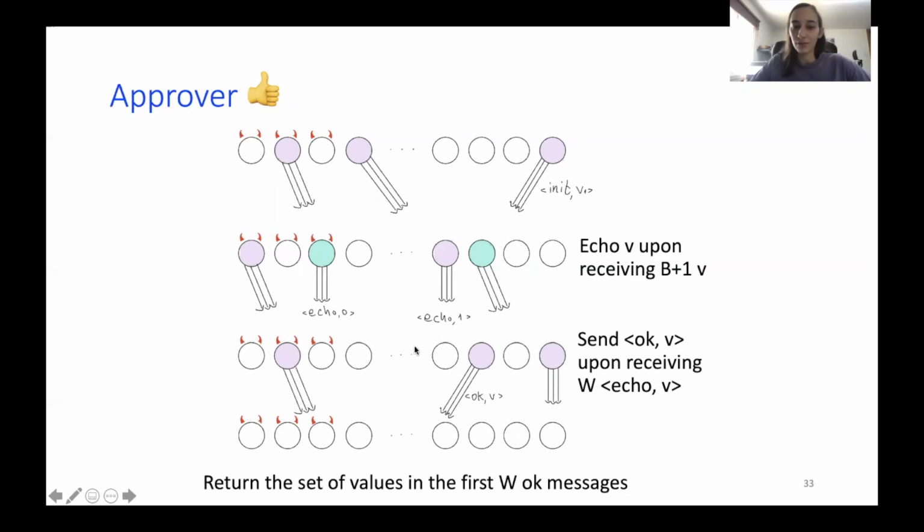Then we have a different committee sending OK messages. So when do I send OK messages? I wait upon receiving W echo V on the same value V. It doesn't matter if it would be 0 or 1.